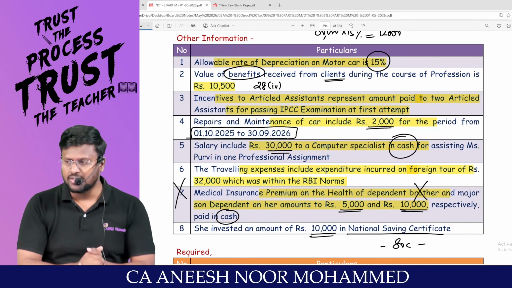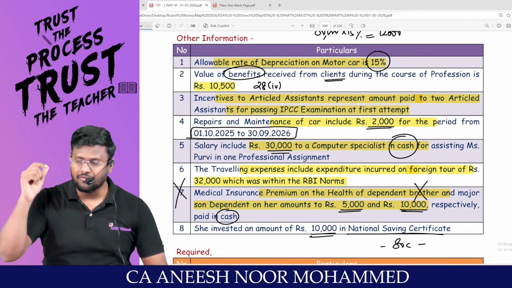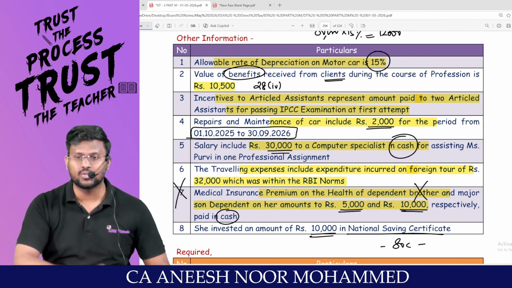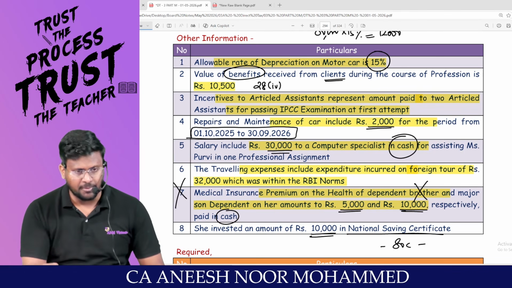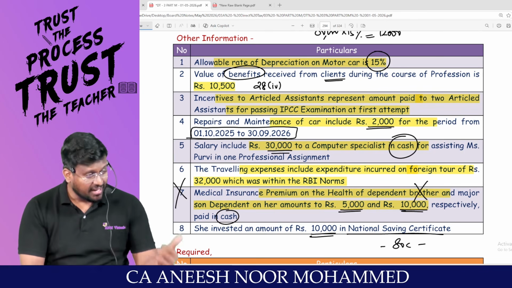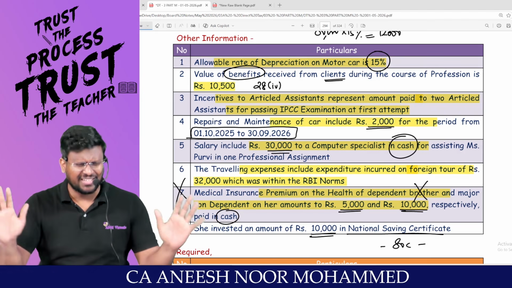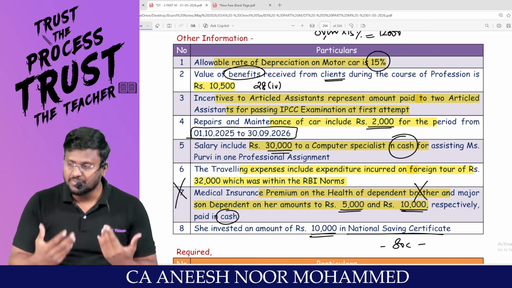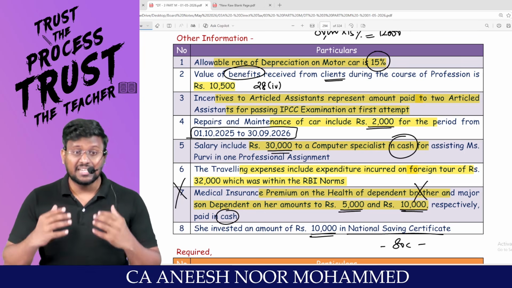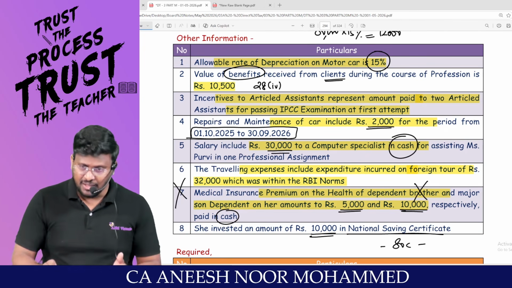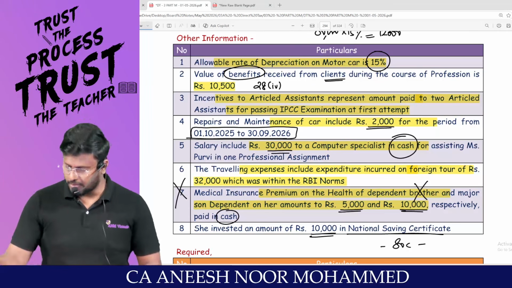A student who does not put in hundreds of hours of effort will not be able to do this question. He should know PGBP provisions, capital gain provisions, salary, house property, the entire tax subject. This subject gives us satisfaction. That satisfaction you should feel after doing these 3 questions, my dear lovable students.